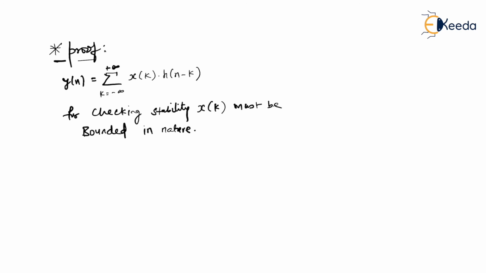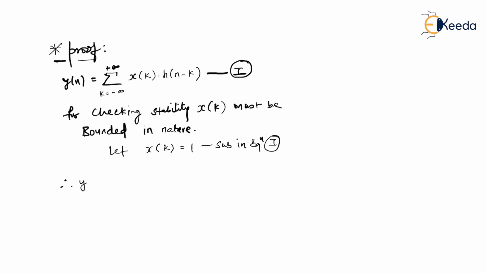So for simplicity, let us assume that x of k is always 1, because 1 is unity, and it can be taken as a bounded one. So let us assume x of k is equal to 1. Then let us substitute this in equation 1, as I'll call it.